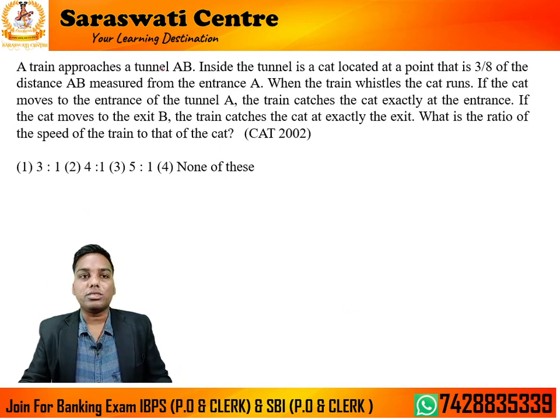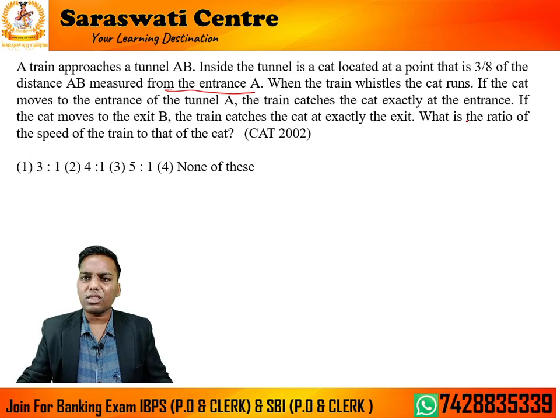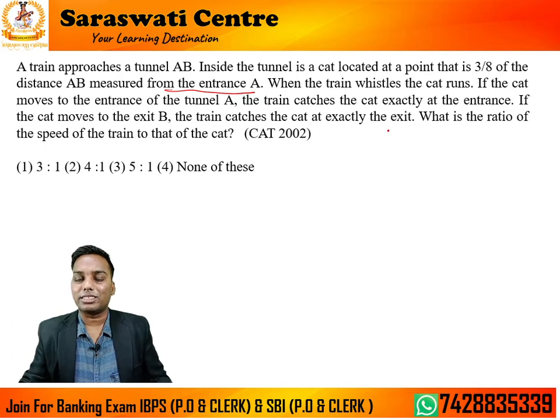A train approaches a tunnel AB. Inside the tunnel, there is a cat located at a point 3/8 of the total distance of the tunnel, measuring from the entrance. So measure from the entrance A. When the train whistles, the cat runs. If it moves toward the entrance A, the train catches the cat exactly at the entrance. If the cat moves toward the exit B, then the train catches the cat exactly at the exit. What is the ratio of the speed of train and cat?